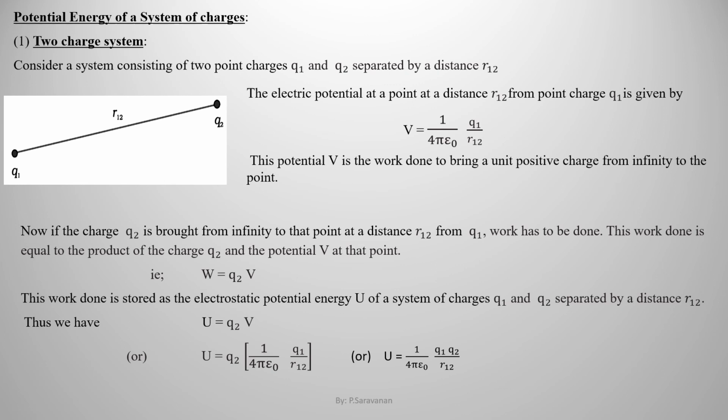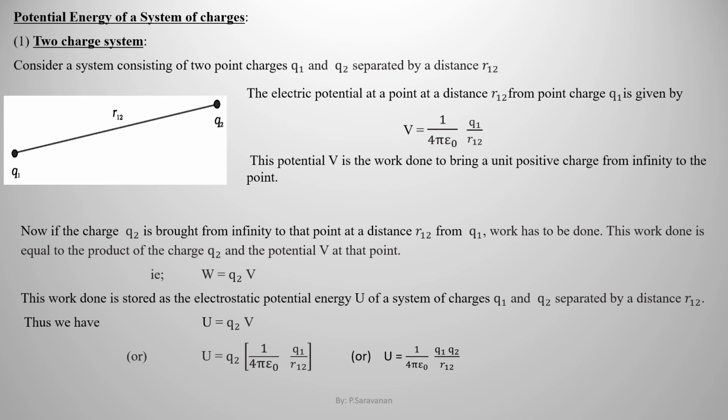The electric potential at a point at a distance R12 from the point charge Q1 alone is given by V equal to 1 by 4 pi epsilon naught into Q1 by R12. So this is the potential at a distance R12 only due to Q1 in the absence of Q2.